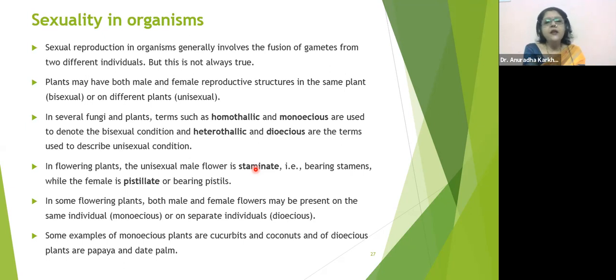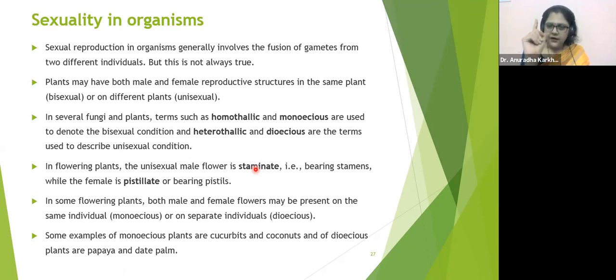Is it fine? Is there any confusion in your mind still? So bisexual flower, monoecious plant और homothallic plant, ये तीनों terms दिमाग में fit हो गए? You want me to repeat it? I'll repeat it. See, listen carefully because this is very important now. This is very important. Okay.